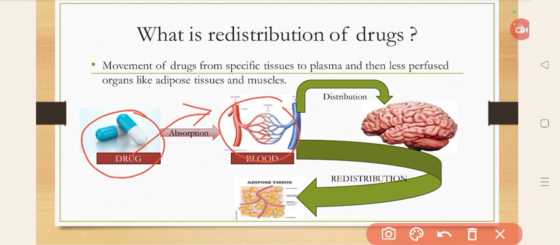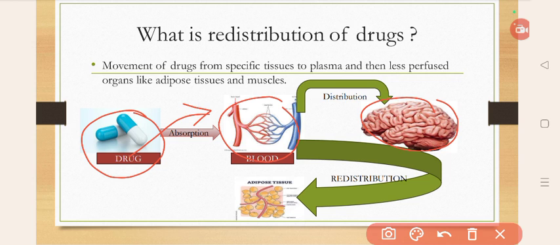The site of action of the drug is the brain, so it will get distributed to the brain, which is a highly perfused organ. That is distribution: movement of drug from systemic circulation, from blood to the brain.